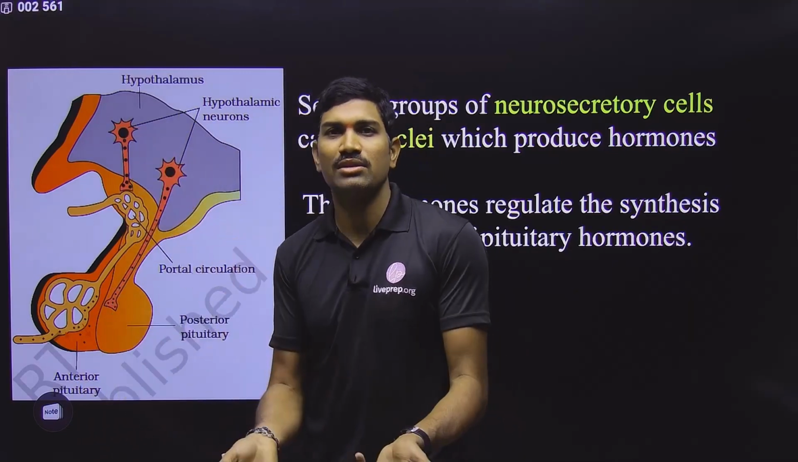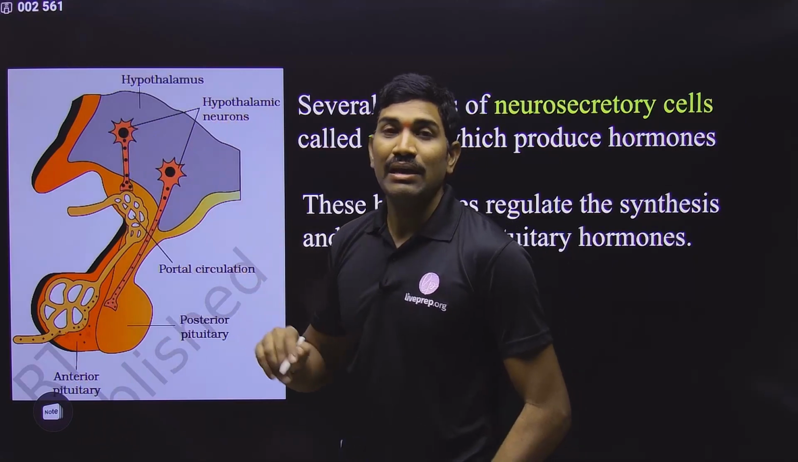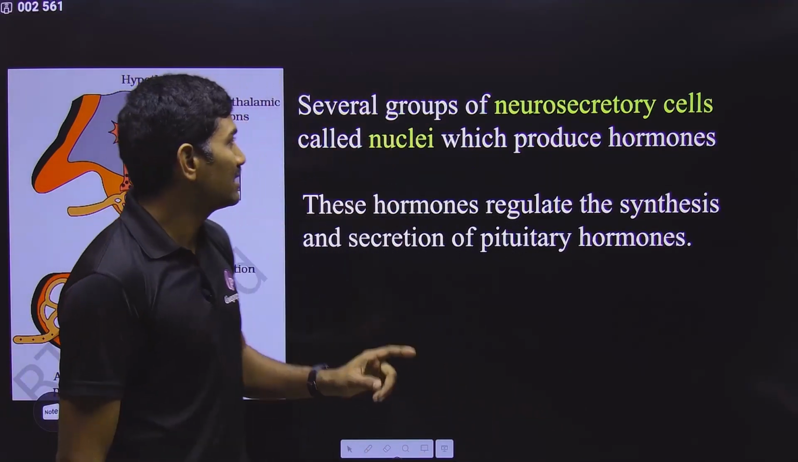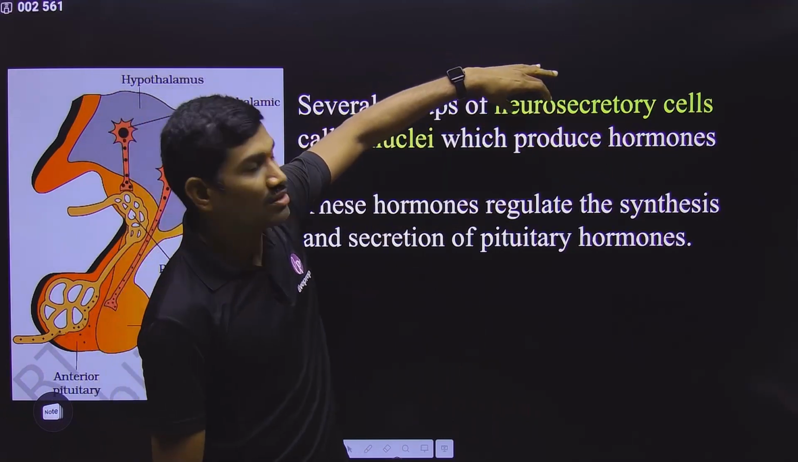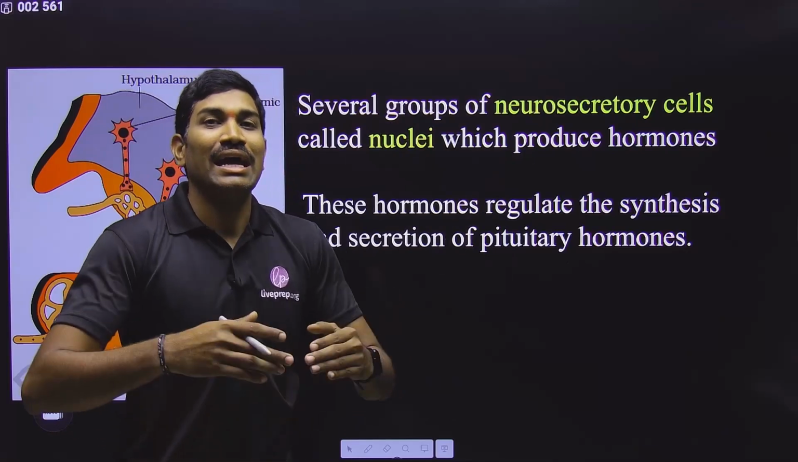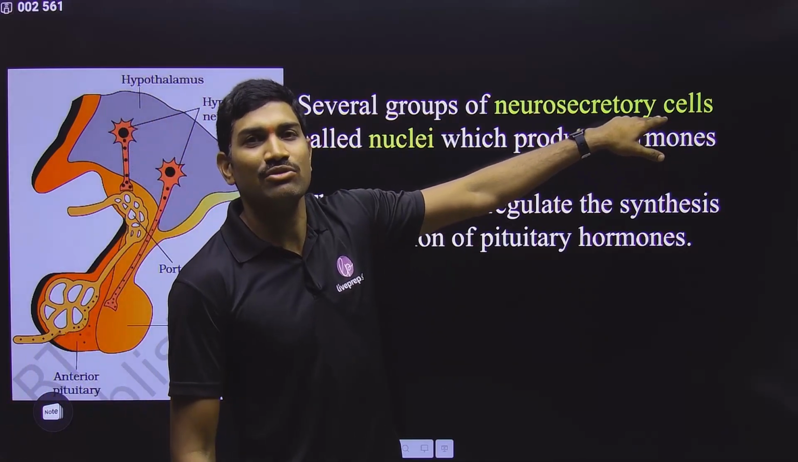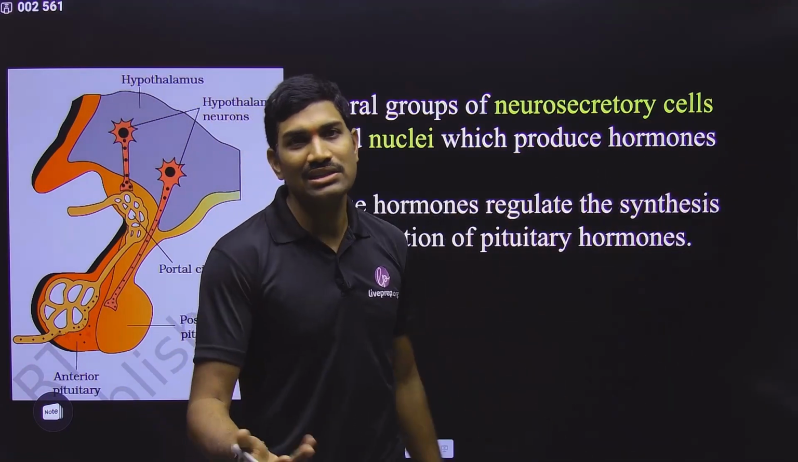Next one. Within this hypothalamus, since it is part of the brain, what type of cells are present here? Neurons are present. But for the word neuron, they have added one more thing. What are they saying here? They are neurosecretory cells. They are neurons, producing some hormones, and these hormones are secreted by these cells. That's why they use the term neurosecretory cells. So you can easily remember this.